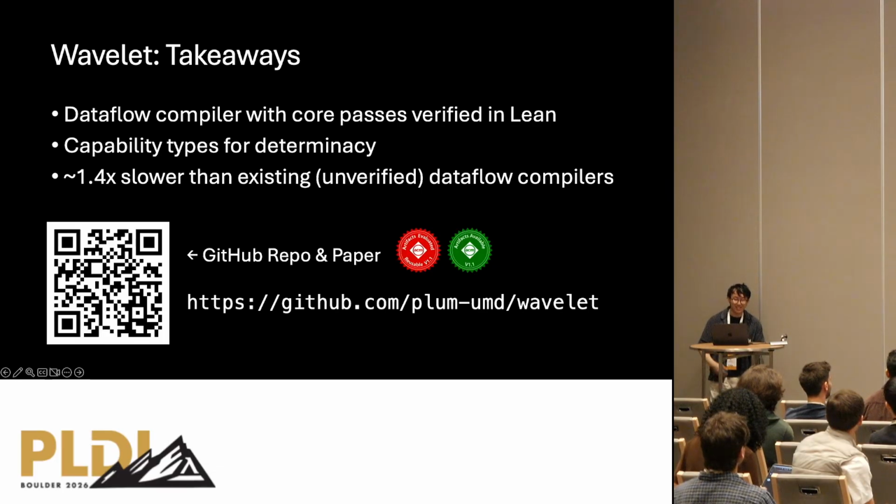Yeah, thanks. So in conclusion, Wavelet is a dataflow compiler with its core passes formally verified in Lean, and we use capability types to guarantee the determinacy of the compiled dataflow circuit. And our evaluation shows that our compiler produces circuits that are about 1.4 times slower on average than existing unverified dataflow compilers. And you can find out more about Wavelet from our paper and GitHub repo. Thank you so much.